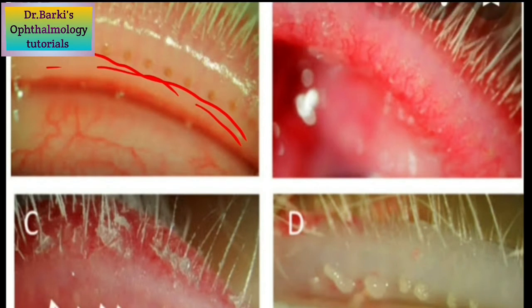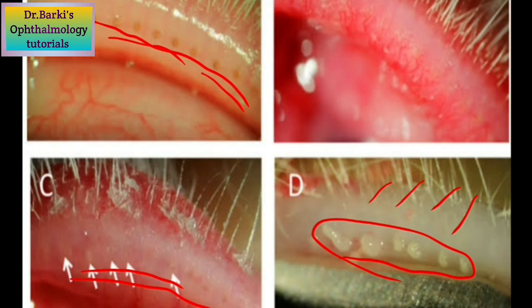And when you press over the eyelid margin, you will see some toothpaste-like material coming out from the meibomian gland. That is the meibomian gland secretion coming out. And if you do the transillumination test of the eyelid, you can see there is gland loss or cystic dilatation of the meibomian glands. Because of all this, there will be an unstable tear film, leading to all the symptoms of blepharitis.